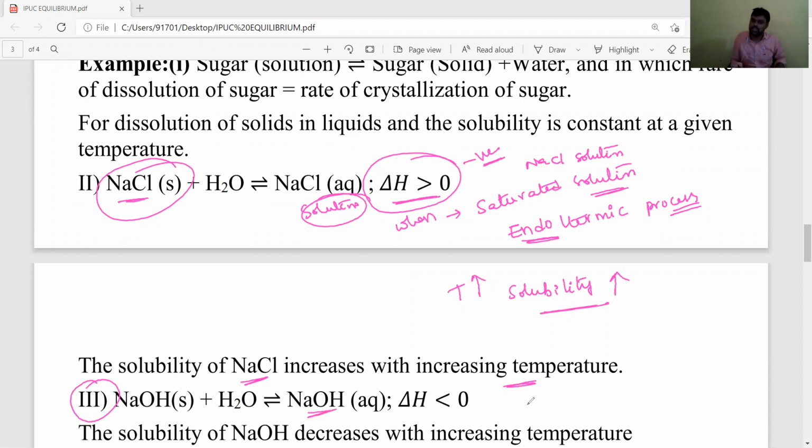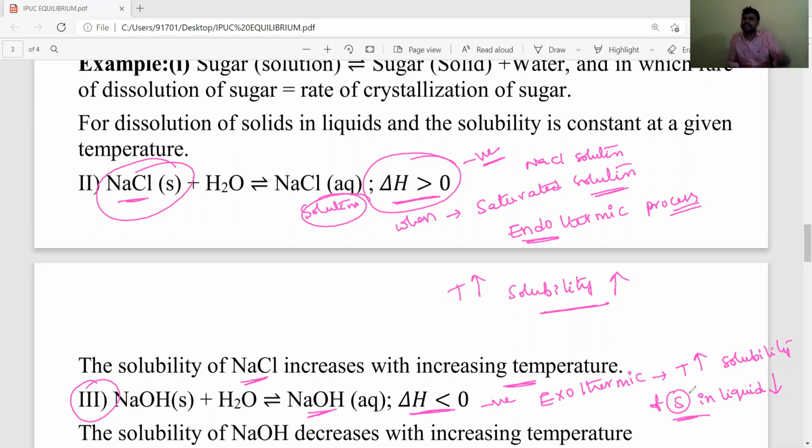Making of NaOH solution, sodium hydroxide solution. For this, delta H is negative. Delta H negative means exothermic process. In exothermic process, as temperature increases, solubility of solids in liquids decreases. Solubility of solid in liquids decreases, means the solubility of NaOH decreases with increasing temperature.